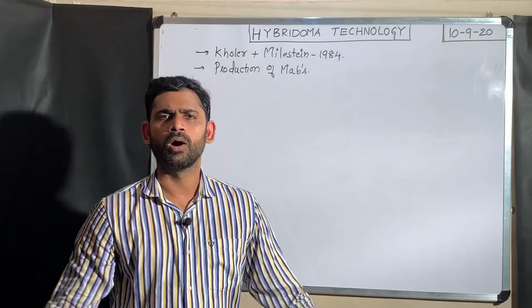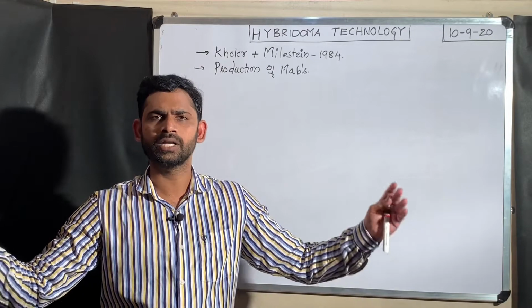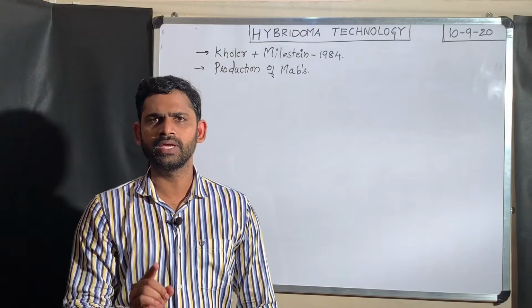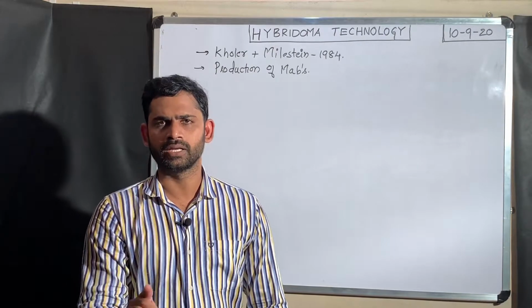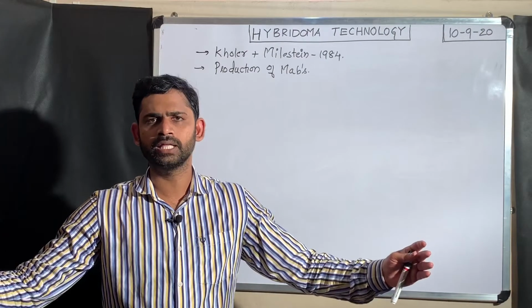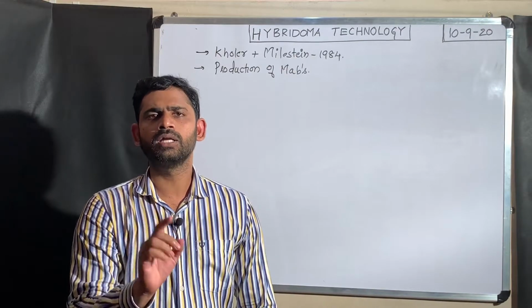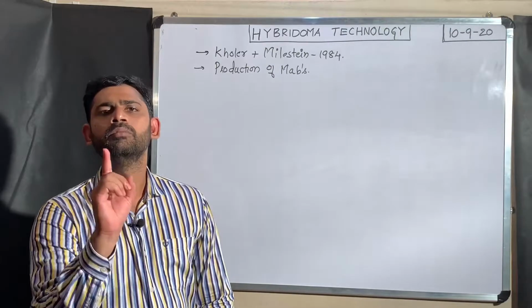That means all these antibodies react with a specific type of antigen. A large number of antibodies deriving from a single B cell are called monoclonal antibodies.